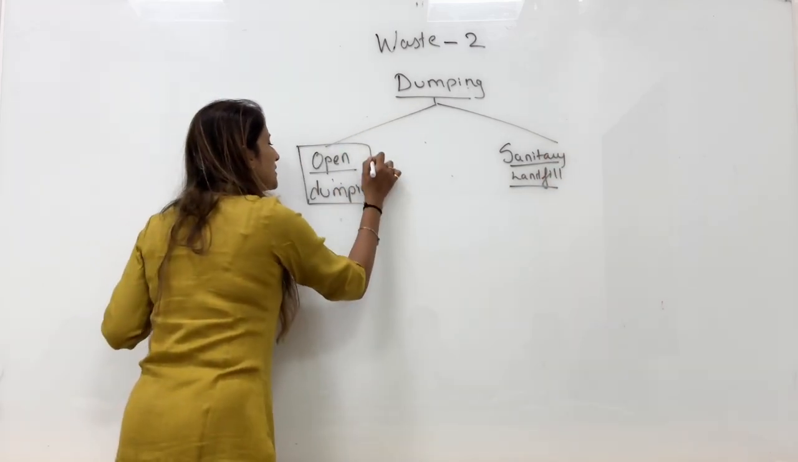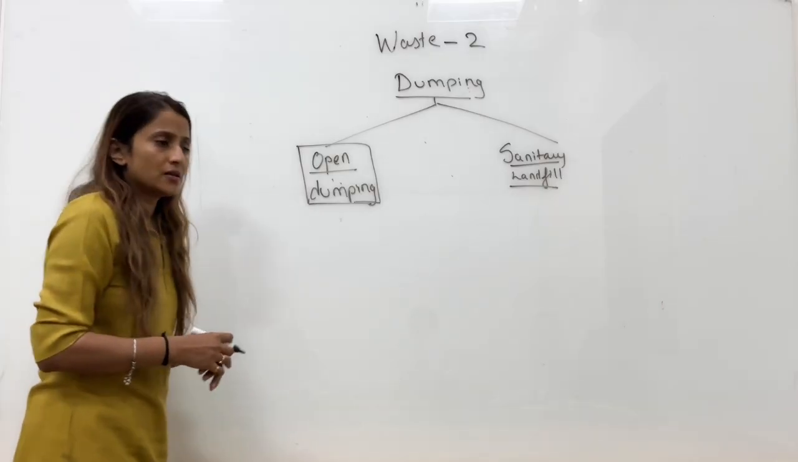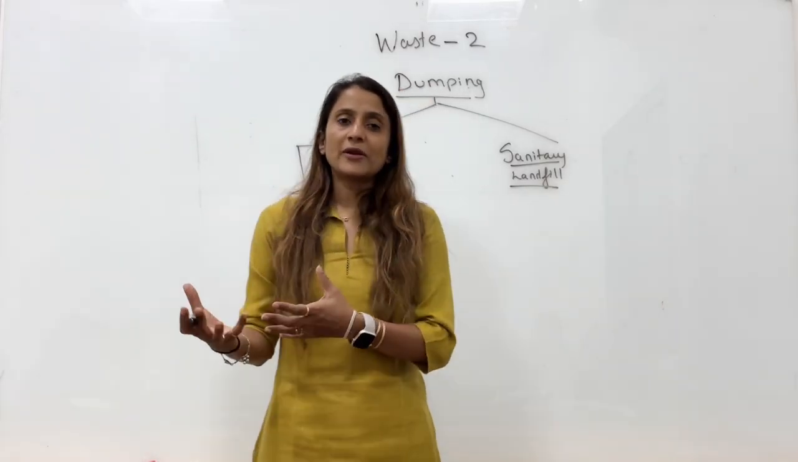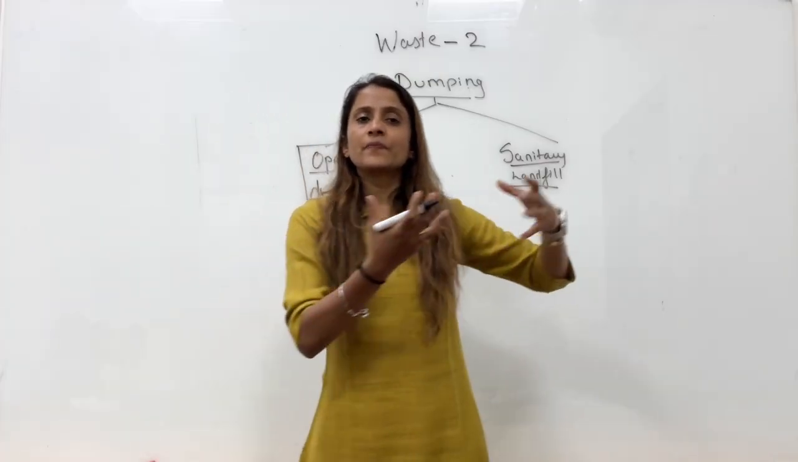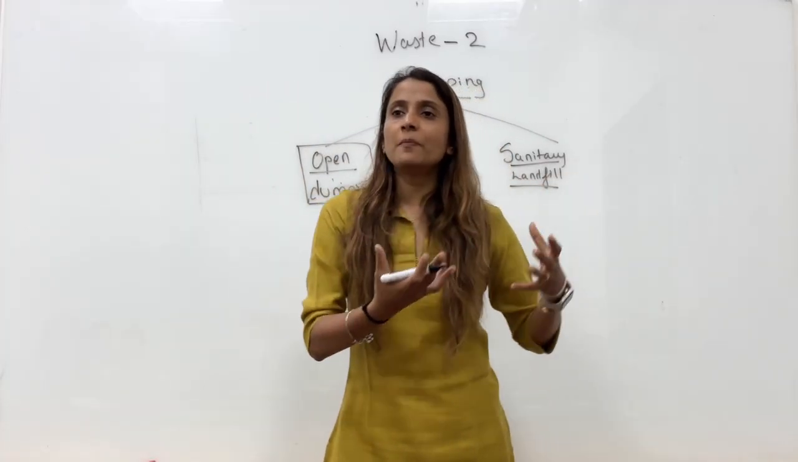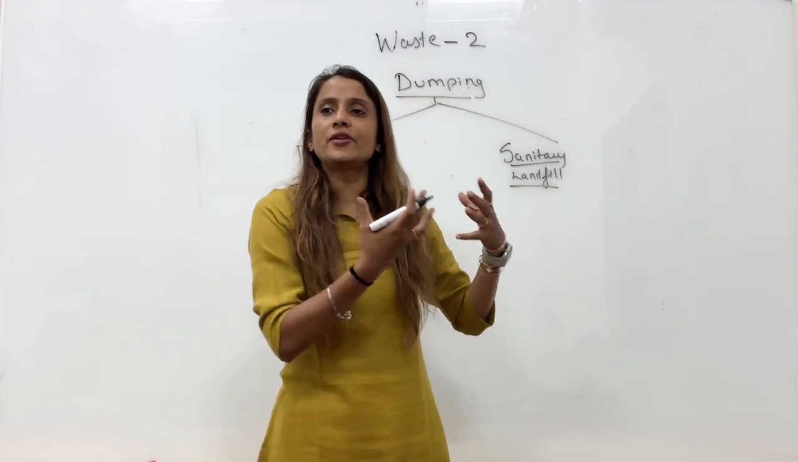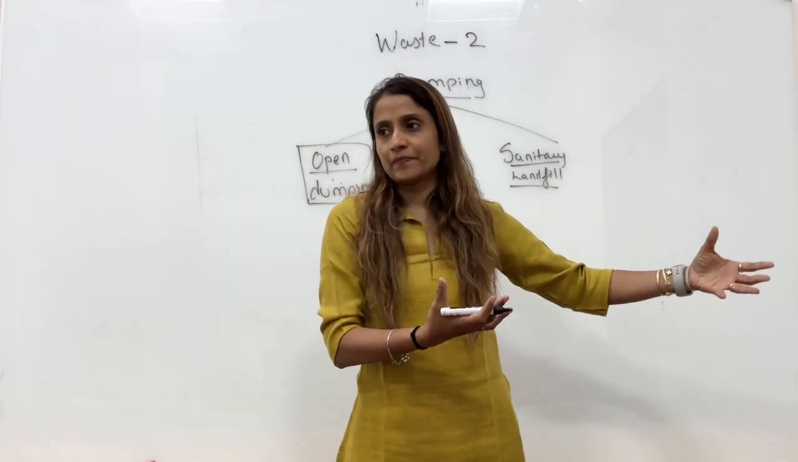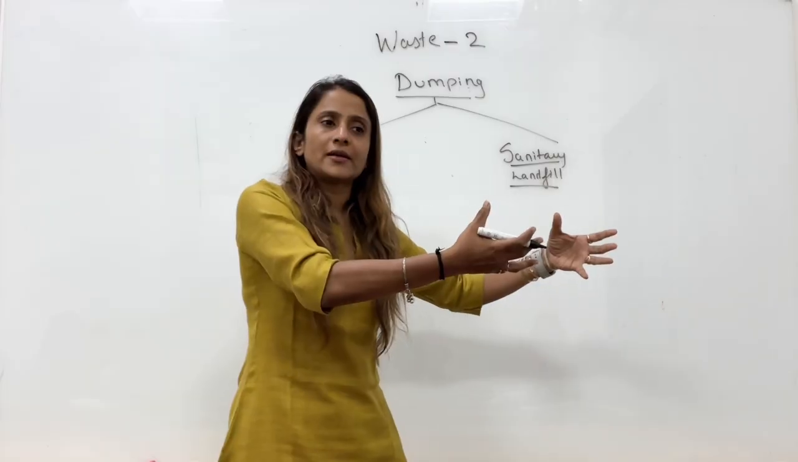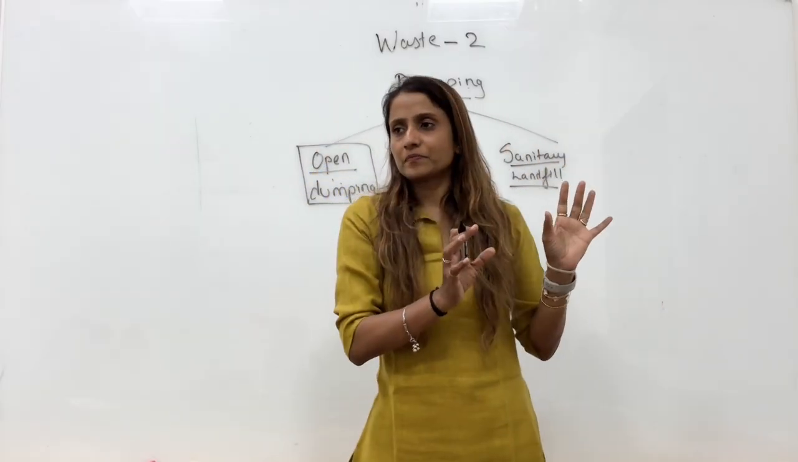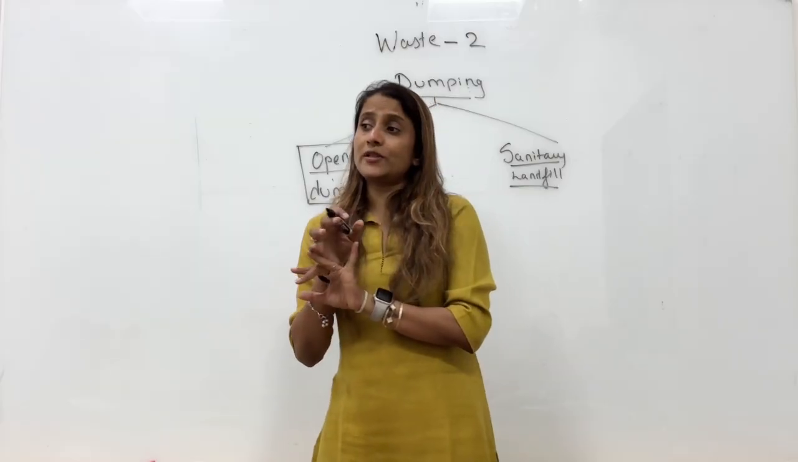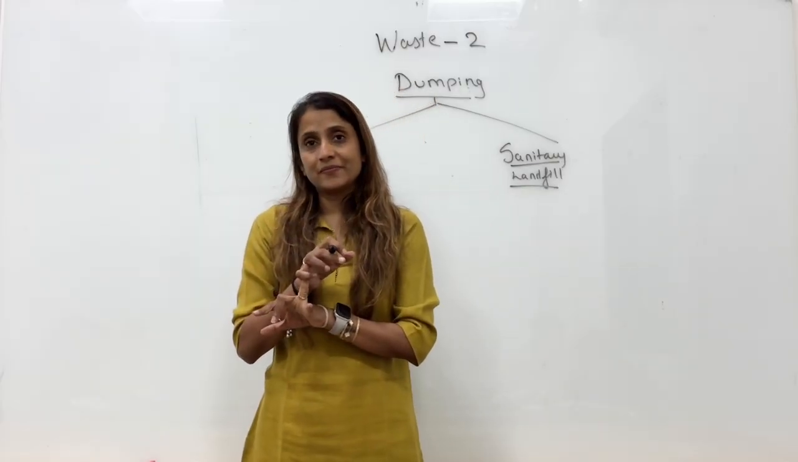Open dumping is the most common method of handling the waste. There are garbage vans which take waste to the dump yards. Dump yards are usually low-lying regions which are away from human settlement. Waste is taken over there and it is dumped. Remember one thing, dump yards will be away from human settlement and usually they are low-lying regions.